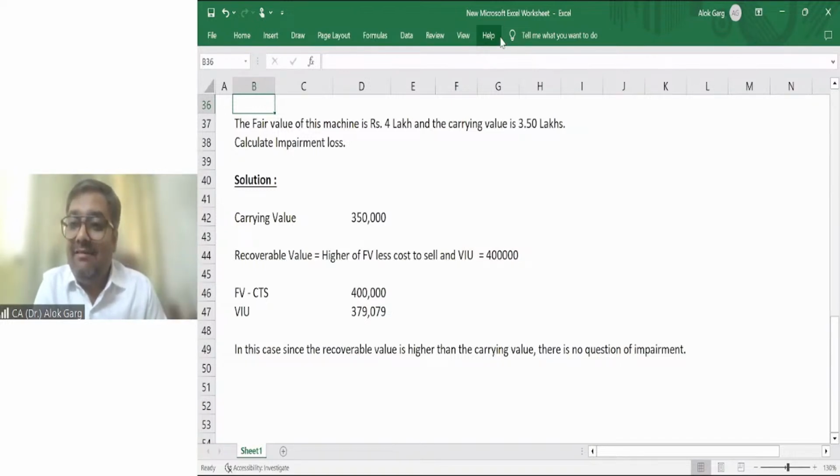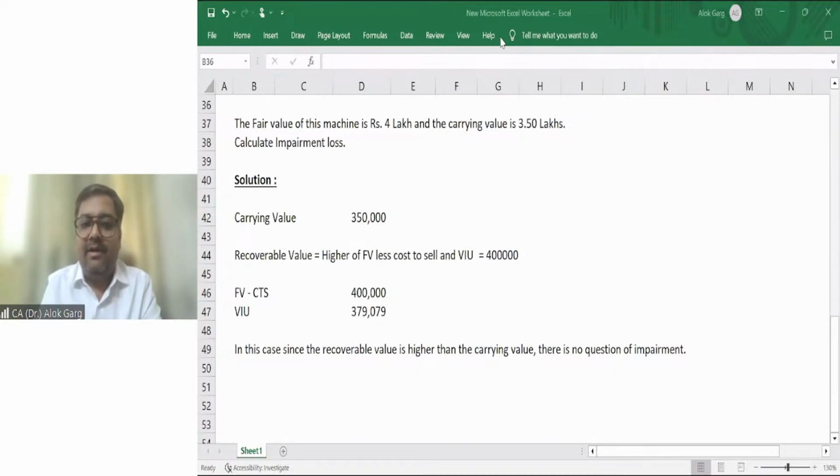But if this value in use is lower than the carrying value, then probably they will go for the market valuation, right? Probably if the market valuation becomes higher, then they will avoid the impairment, right? Clear? Is that clear or not clear? Clear in mind, friends?